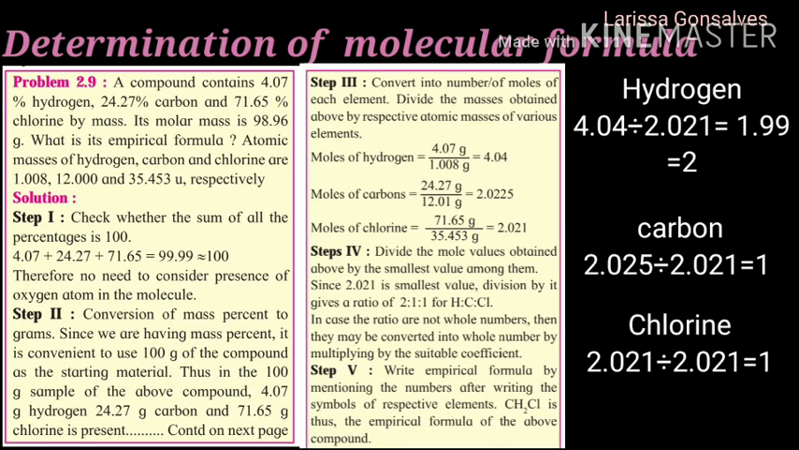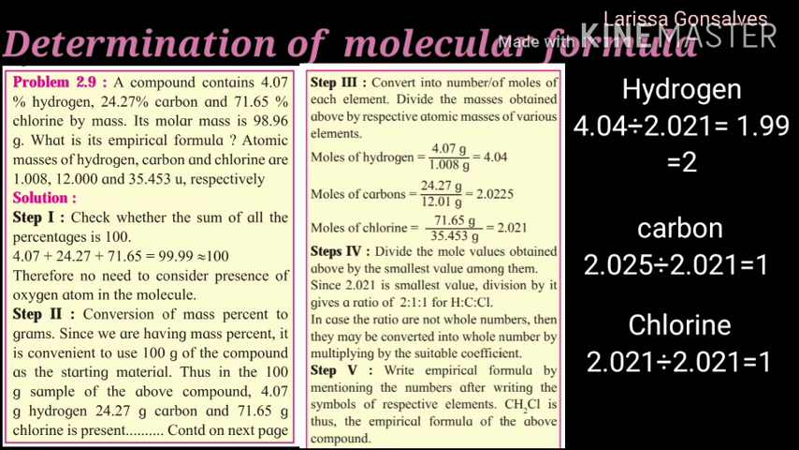So hydrogen will be 2, carbon will be 1 and chlorine also will be 1. So it is in the ratio 2:1:1. Now always keep in mind the ratios should be in whole numbers, not in decimals. So if in case you are getting 1.98, then you can consider it as 2, or if you are getting 2.02, then you can consider it as 2.